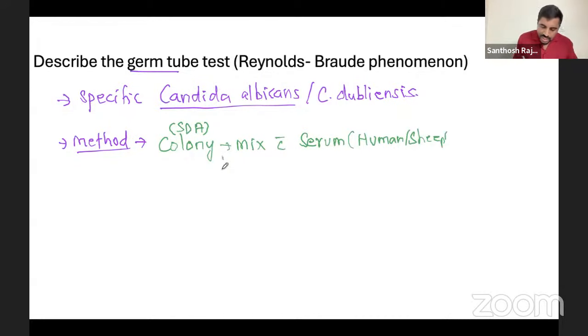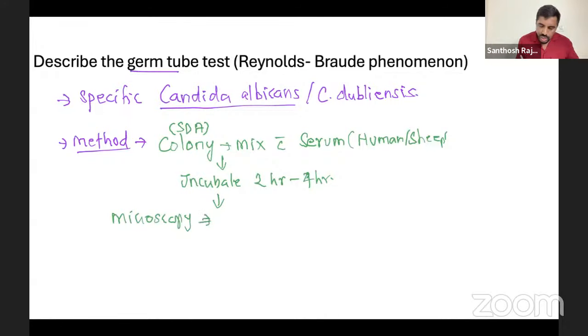You mix it and put it in an incubator for 2 to 4 hours. Sometimes 2 hours is sufficient, but 2 to 4 hours is fine. And then you check under the microscope.